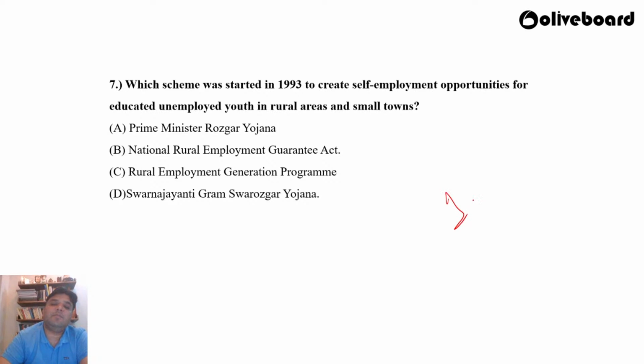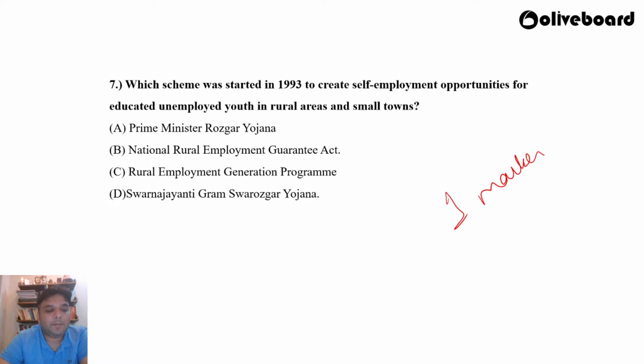Question number 7, again a very easy question that could be asked as a one marker. Which scheme was started in 1993 to create self-employment opportunities for educated unemployed youth in rural areas and small towns? A. Prime Minister Rozgar Yojana. B. National Rural Employment Guarantee Act. C. Rural Employment Generation Program. D. Swarna Jayanti Gram Swarojgar Yojana. What do you think is the correct answer?